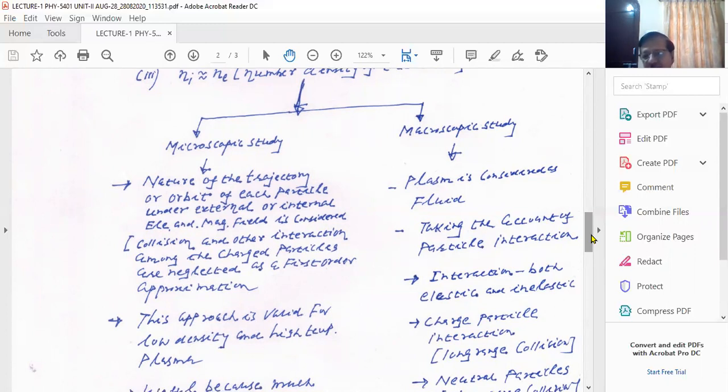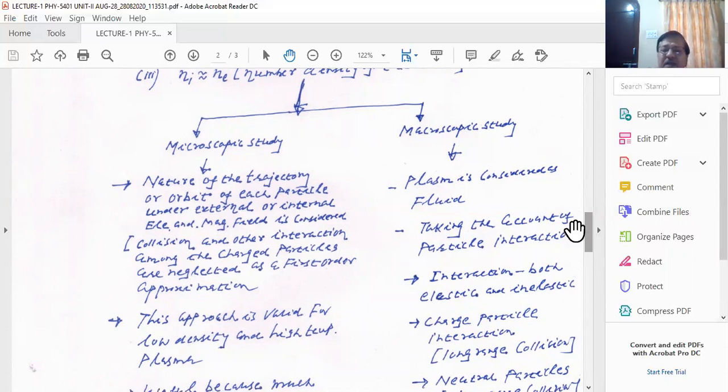You have an electron, their nature is different. They are more mobile, right? Their kinetic energy, they are moving very fast. You look at the ions, they are sluggish, lazy. They are not moving very fast. Their mobility is poor. Electron mobility is large. You have neutral particles there, so that tendency is different. So they all have a different nature, but they are all staying together. There is always cooperation among these three groups. This is known as collective behavior, and because of this, we study plasma as a gross behavior.